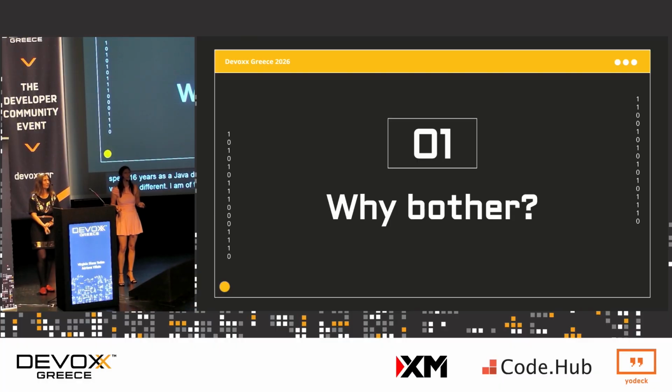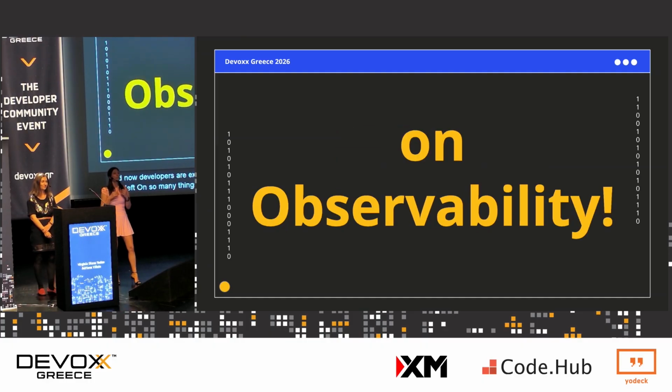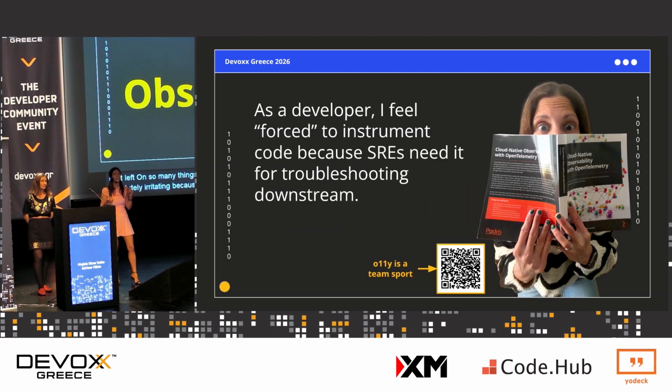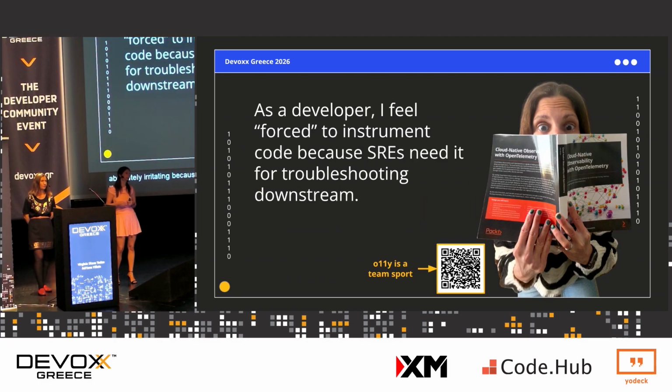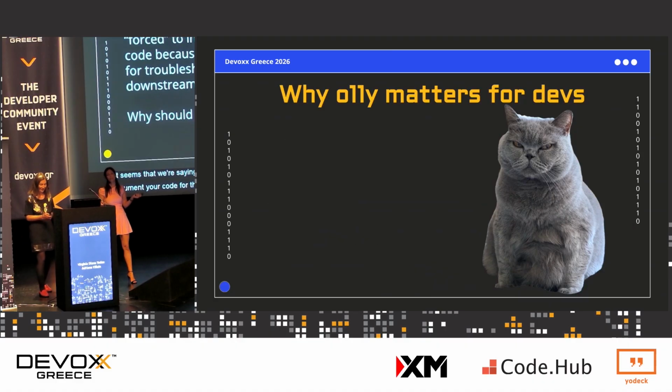And now developers are expected to know so many more things. We are expecting them to shift left on so many things. And now we're saying, hey, shift left on observability, which is absolutely irritating because you're like, now another thing for me to shift left on, especially if it seems that we're saying, hey, you have to instrument your code for the benefit of the SREs. So really, what's in it for me?